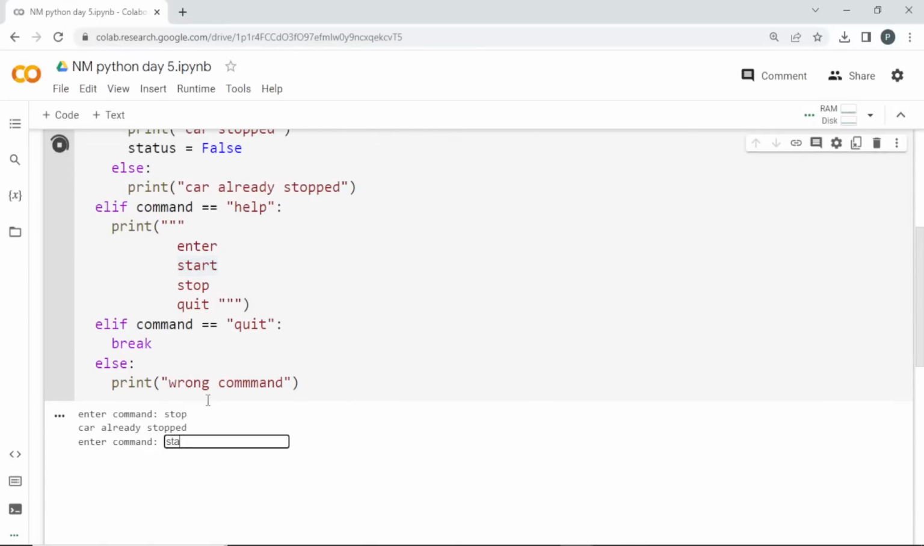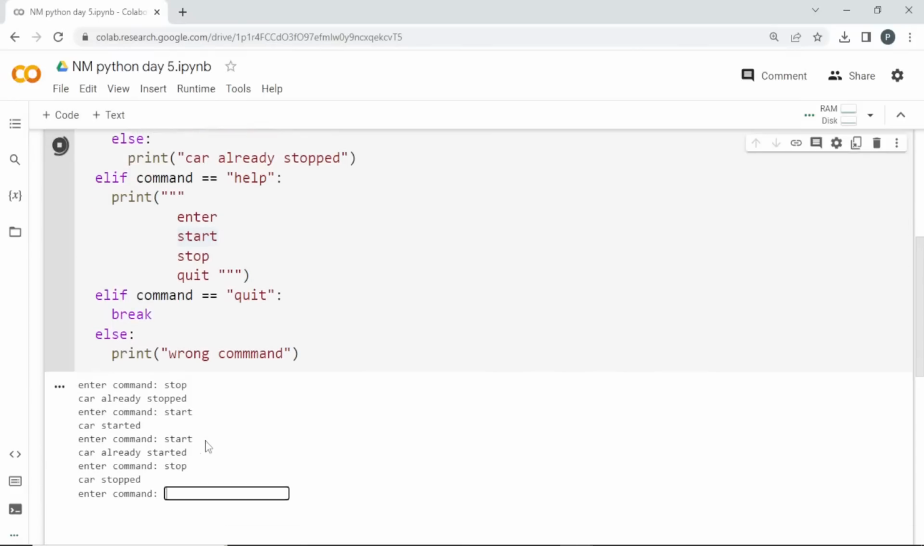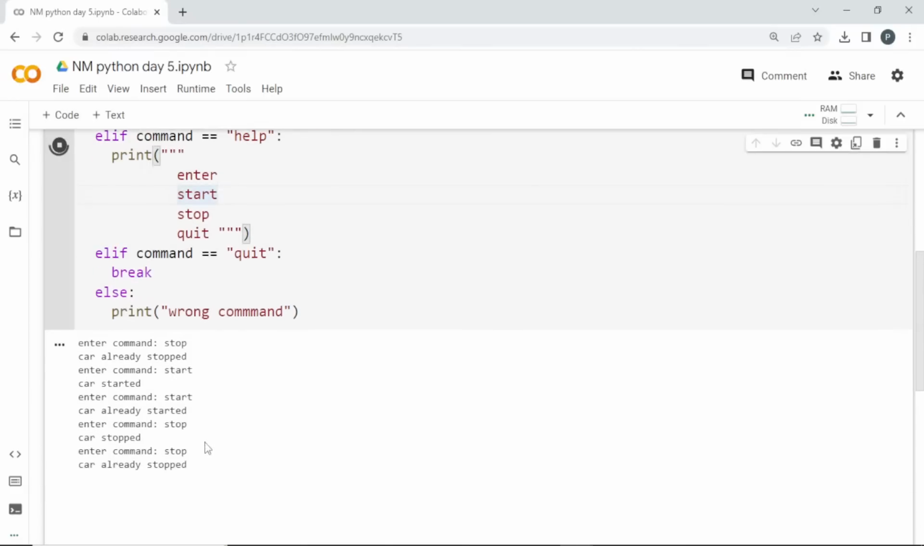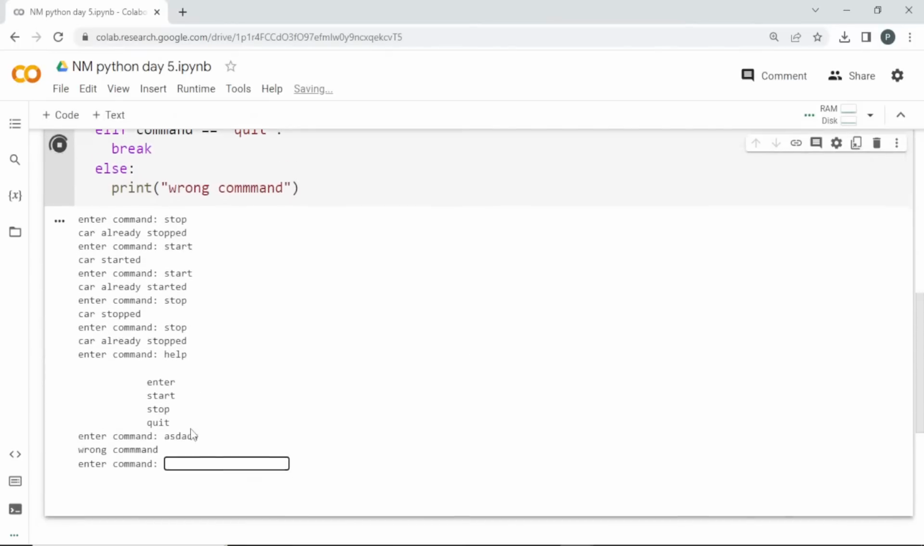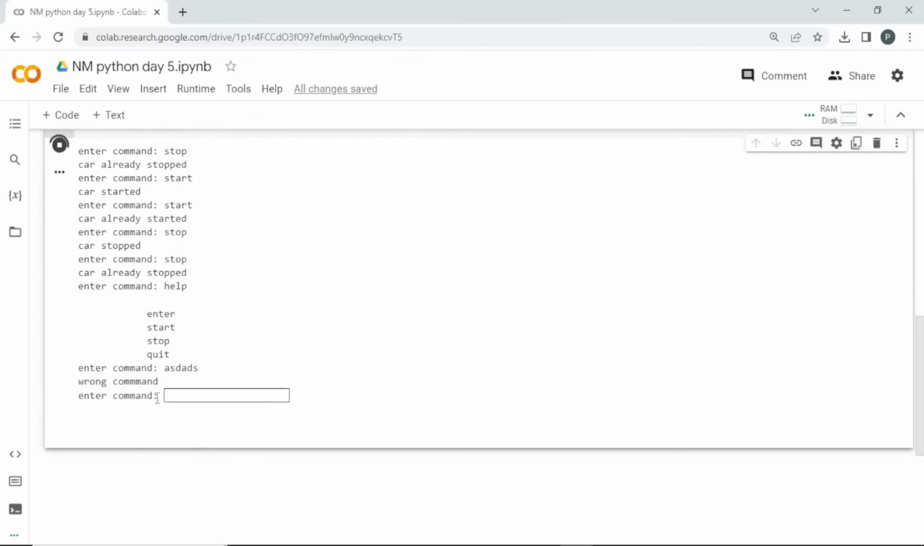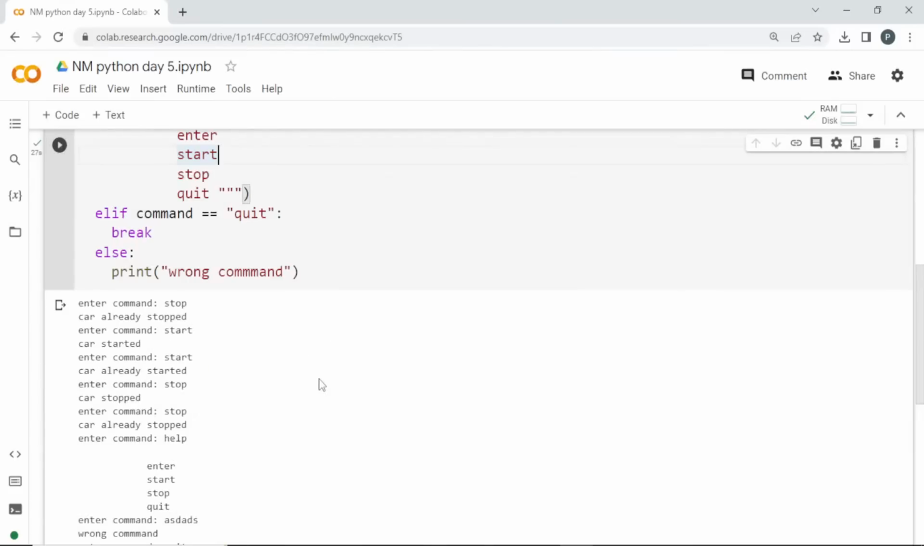Car is already stopped. I'll start it. Car started. I'll start again. It is already started. I'll stop it. Stopped. I again stop it. It is already stopped. If I enter help, it is going to tell me the options, and if I enter something else, it is going to tell me wrong command, and it will ask to enter the command again. When I enter quit, it is going to terminate my loop.